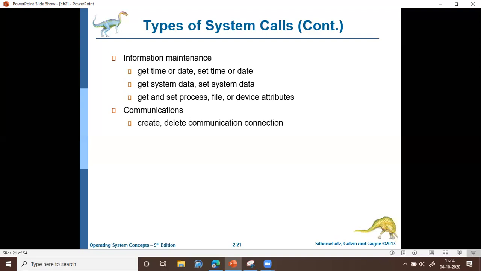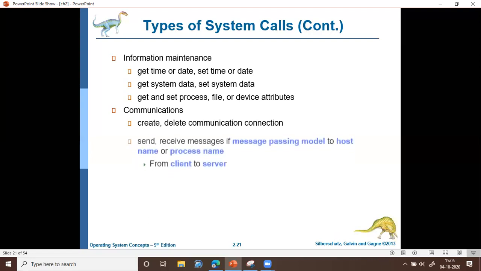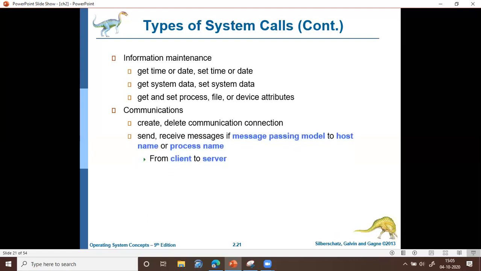If the processes are communicating using message passing, then the connection should be established. For that, you need a system call to create a communication connection. And once the communication is over, the connection should be removed. For that we use the delete communication connection. As already discussed, the communication can happen in two styles, either by message passing or by shared memory.